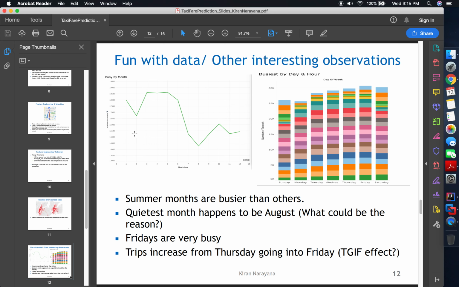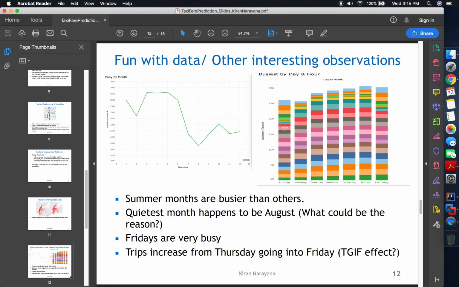The first one is just to see how busy a month is. In this case, looks like summer months are busier than others, while the quietest month happens to be August. It would be fun to figure out why August is the quietest month.